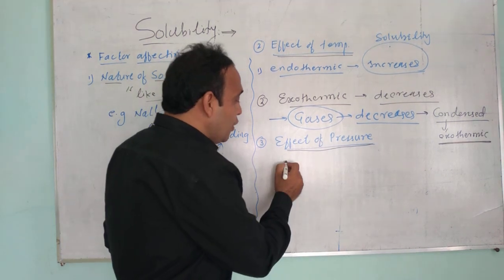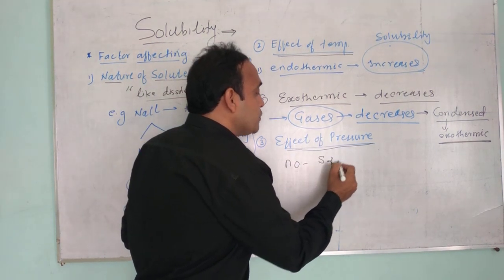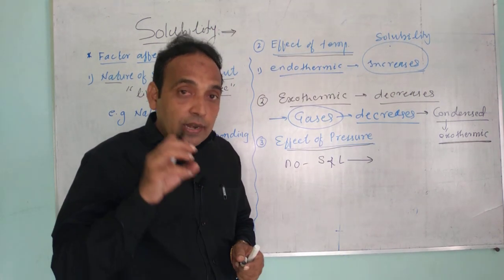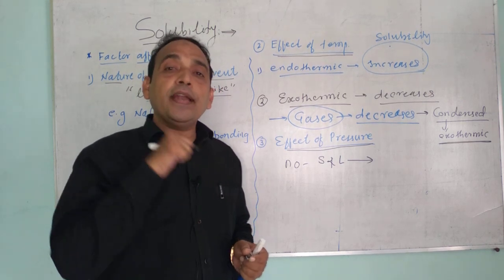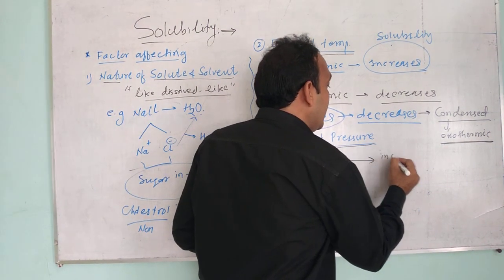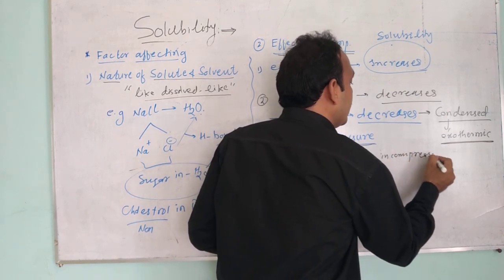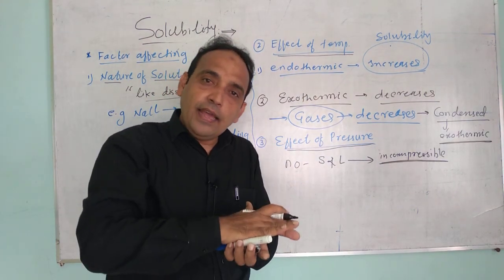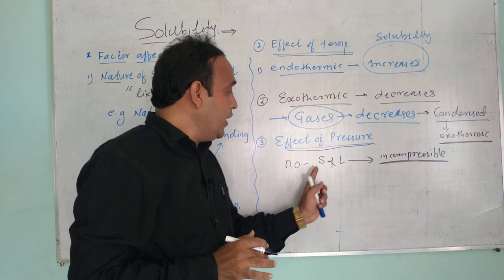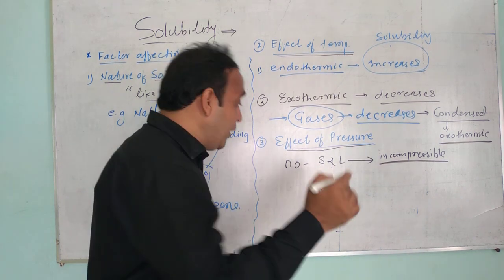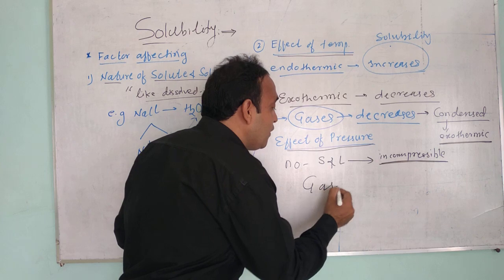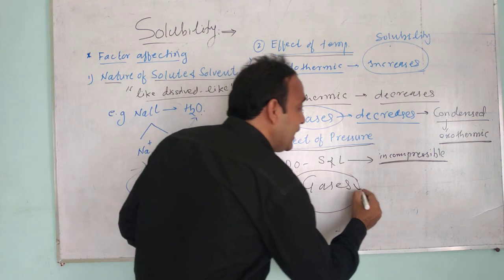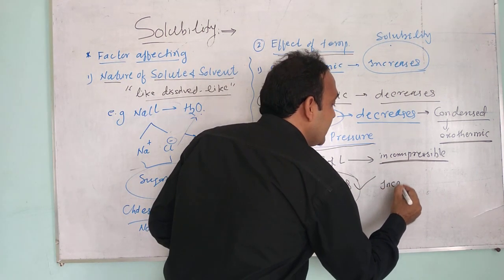Actually pressure has no effect on solubility of solids and liquids. Now why will pressure not affect them? Because solids and liquids are incompressible. They do not get pressed. Will they be compressed? No. That is why pressure has no effect on solubility of solids and liquids, but it affects the solubility of gases. As the pressure increases, solubility of gases increases.